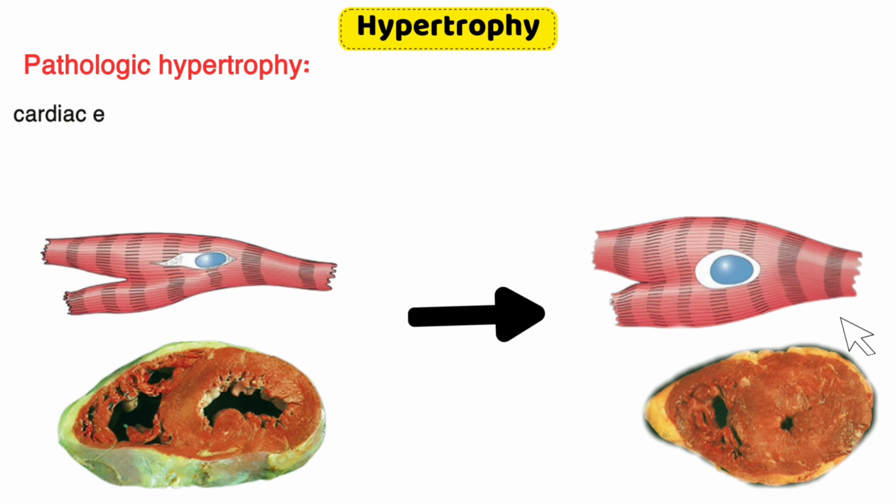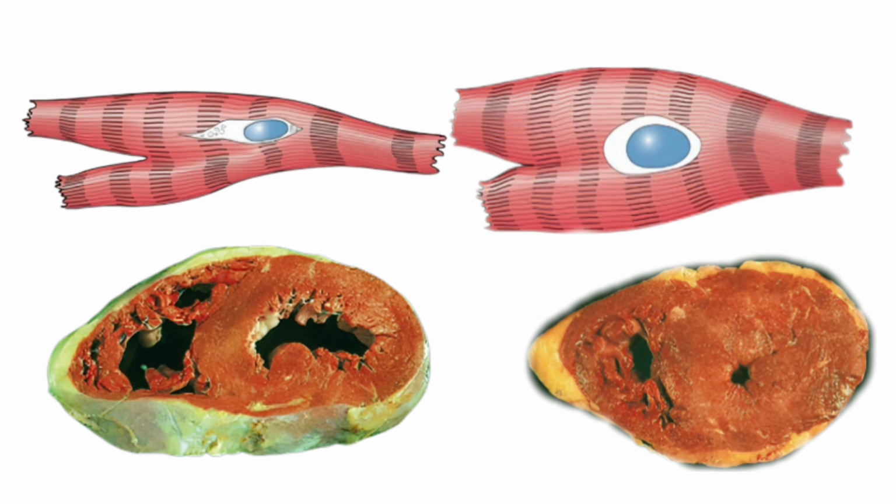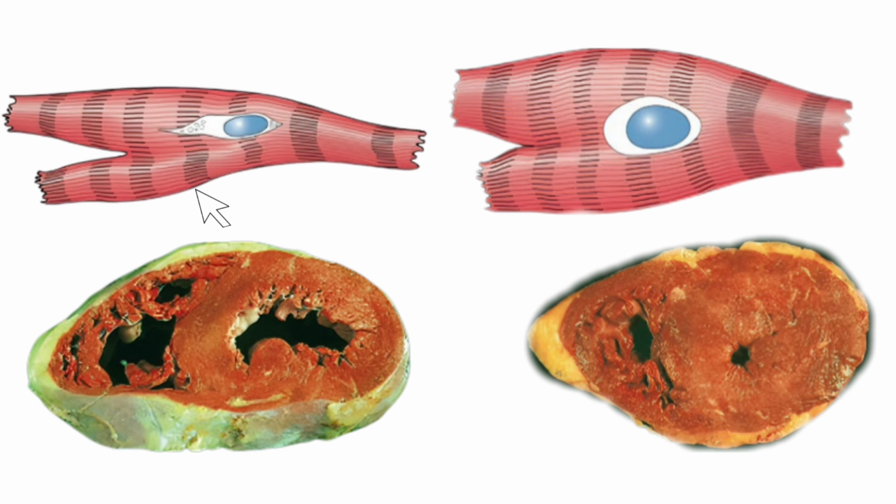Pathologic hypertrophy. An example of pathologic hypertrophy is the cardiac enlargement that occurs with hypertension or aortic valve disease, in response to increased workload. In this image you can see, on the left, normal myocardium, thickness 1 to 1.5 centimeters. On the right, myocardial hypertrophy, the left ventricular wall is thicker than 2 centimeters.